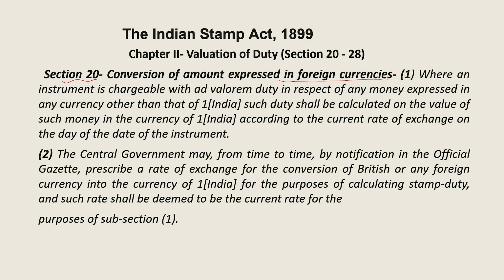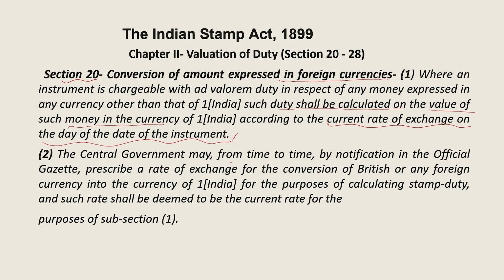If any instrument is chargeable with ad valorem duty and the money expressed in that instrument is in foreign currency, then the stamp duty shall be calculated on the value of such money in the currency of India, according to the current rate of exchange on the date of the instrument.